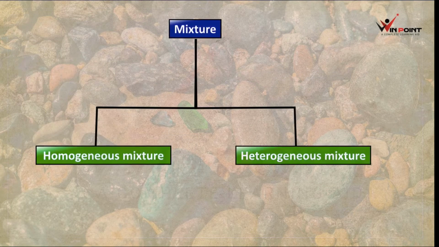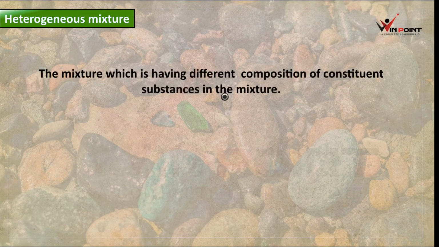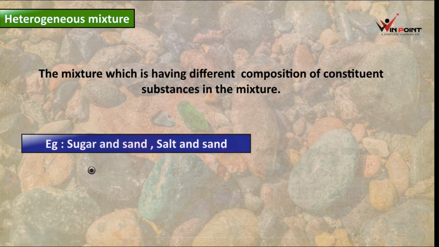Then what about heterogeneous mixture? The concentration will be different. The mixture which is having different composition of constituent substances in the mixture, it is known as heterogeneous mixture. Example: sugar and sand, salt and sand. When we are mixing sugar and sand, it is not going to mix uniformly. There will be differences in different points.